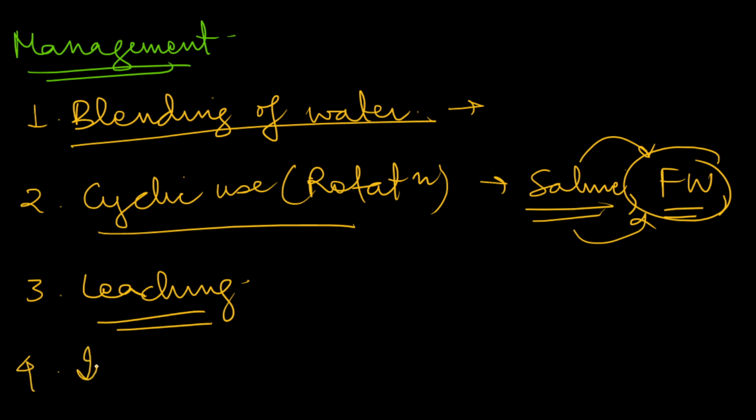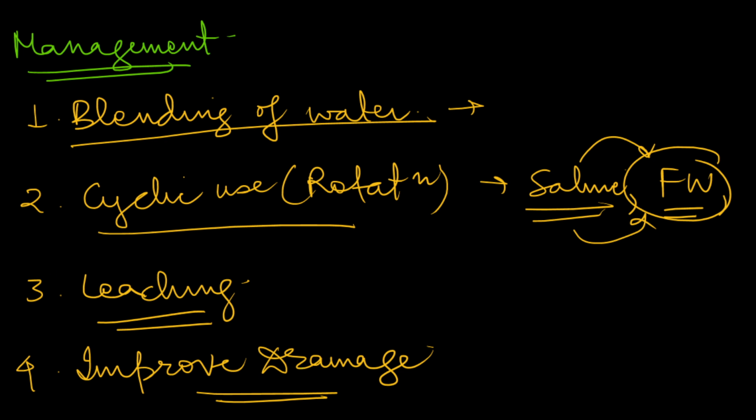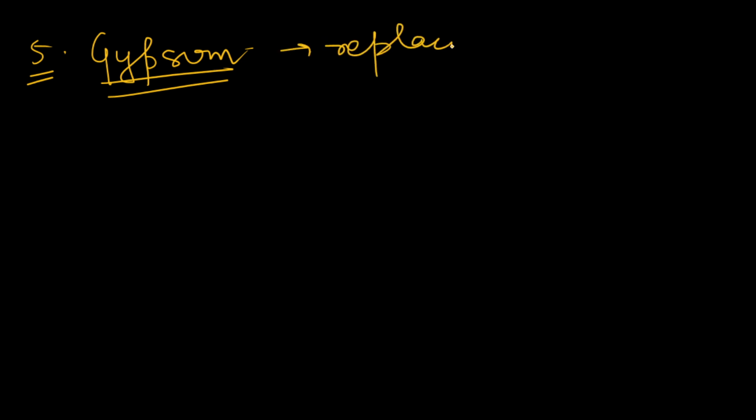Next, we need to improve drainage, because poor drainage and waterlogging are the main reasons of salinity hazards. So we need to improve drainage also. If there is a lot of salt present in the soil due to this irrigation water, you can use gypsum application. Gypsum will buffer the soil; it will replace excess Na+ with Ca2+. It will improve soil structure also.